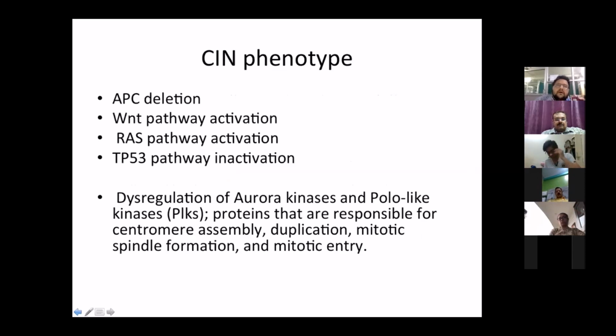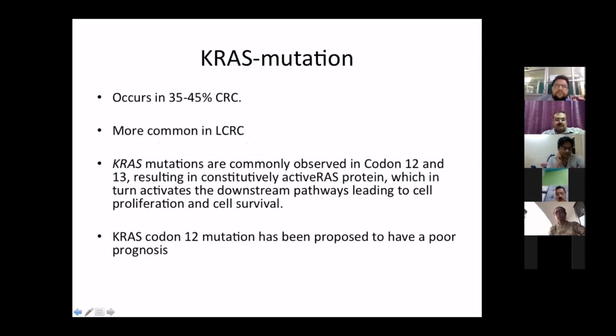The alterations would also include activation of the WNT pathway, and also dysregulation of aurora kinases and polo-like kinases. These proteins are responsible for centrosome duplication, mitotic spindle formation, and mitotic entry. Thus, dysregulation of these proteins would lead to genome-wide chromosomal instability.